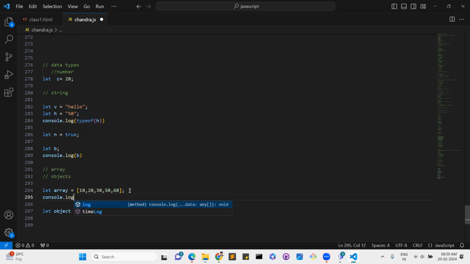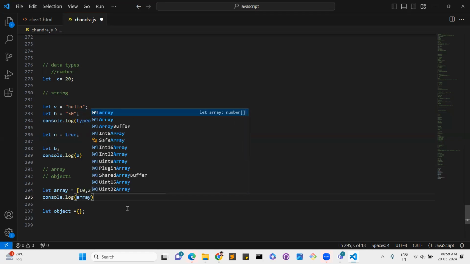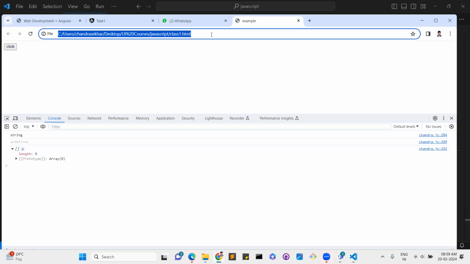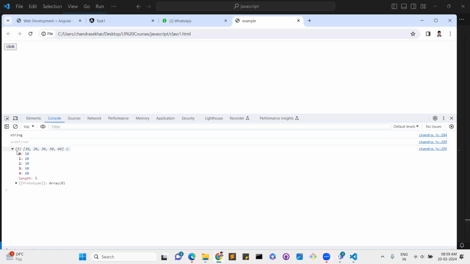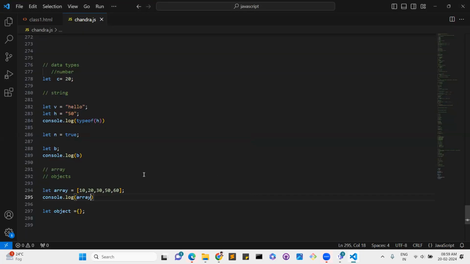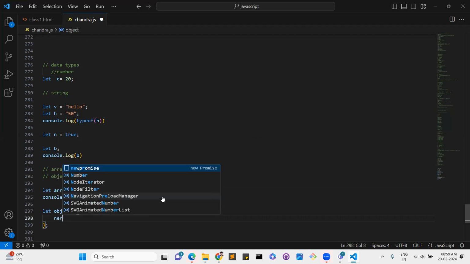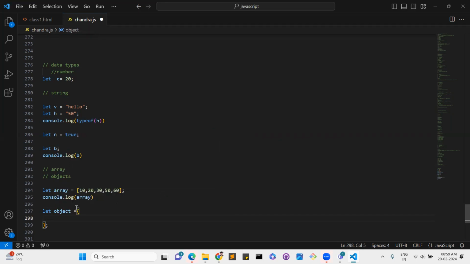So console dot log of array, we get one output like this. See, one memory is allocated, and these 0, 1, 2, 3, 4 are the indexes. Whatever element you add, it will start from 0. This is 0, this is 1, and 2, 3, and 4, like this it will come. So we can access this particular data by using these indexes only, 0, 1, 2, 3, 4.